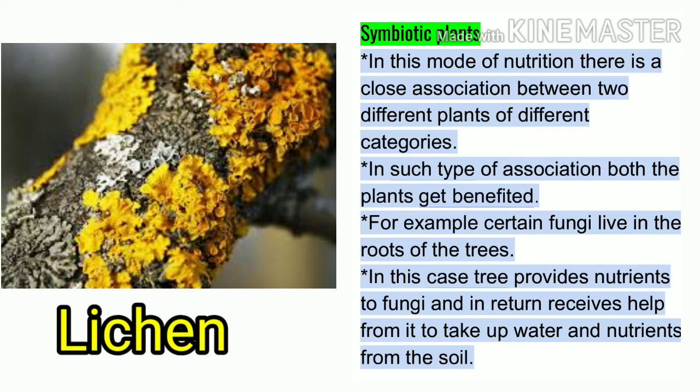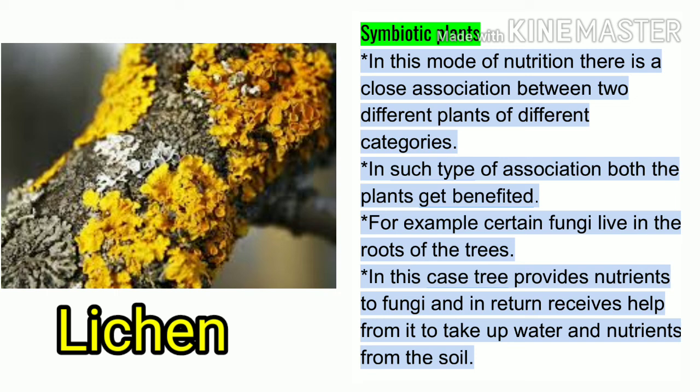Algae do not have true roots and leaves, so they cannot derive water or minerals from the soil. They need shelter and support. Fungi have thread-like structures called hyphae, and they derive water and minerals from the substratum where they are found.